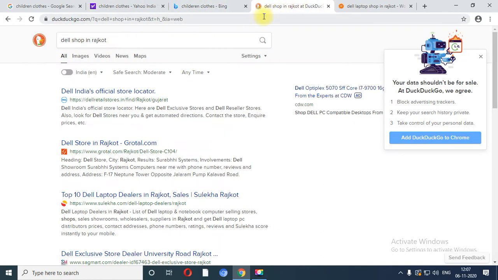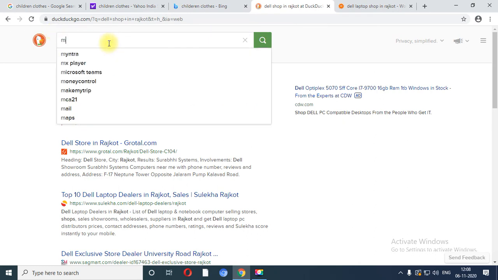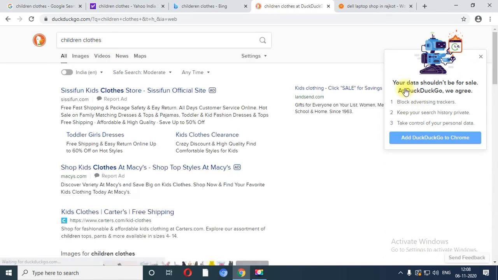Now, Dell shop in Rajkot. I have searched Dell shop in Rajkot over here in DuckDuckGo. Now see, DuckDuckGo generally is a search engine which is used to maintain privacy. Say for example, again I am going to fire the keyword like children clothes. So when you fire over here, you are able to see that your data will not be for sale at DuckDuckGo. We agree, right?